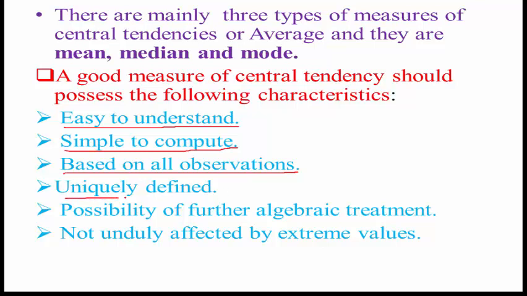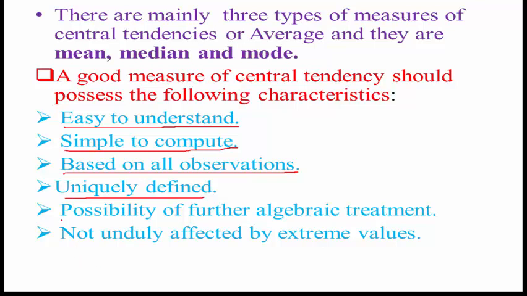So it is rigidly defined or uniquely defined. Meaning its value does not change. I calculate it, then you calculate it, we will get the same value, so it is uniquely defined.